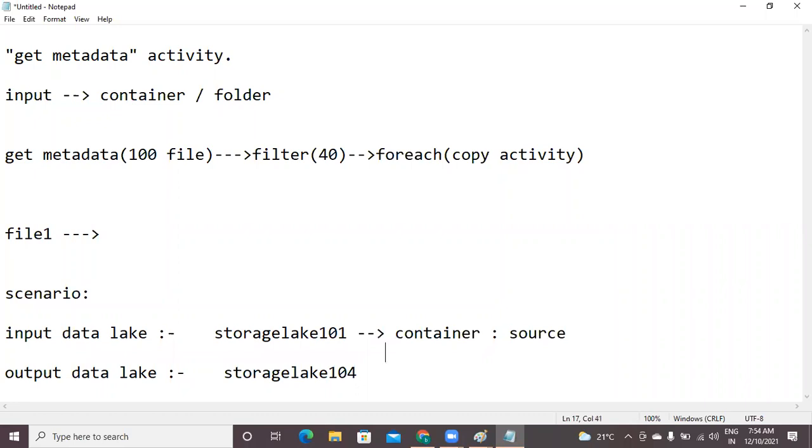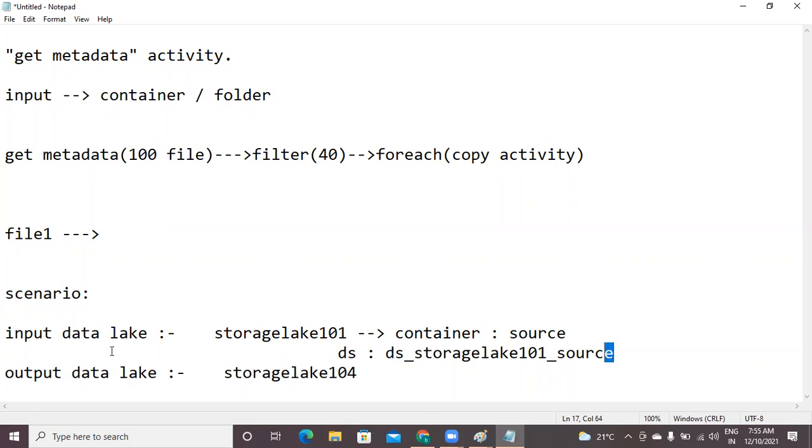We need to create a data set only for this particular container. The data set I want to create with the name ds underscore storage lake underscore the container name, source. That's it. Because I want to copy all the files from source, I'm not going to specify any particular file.